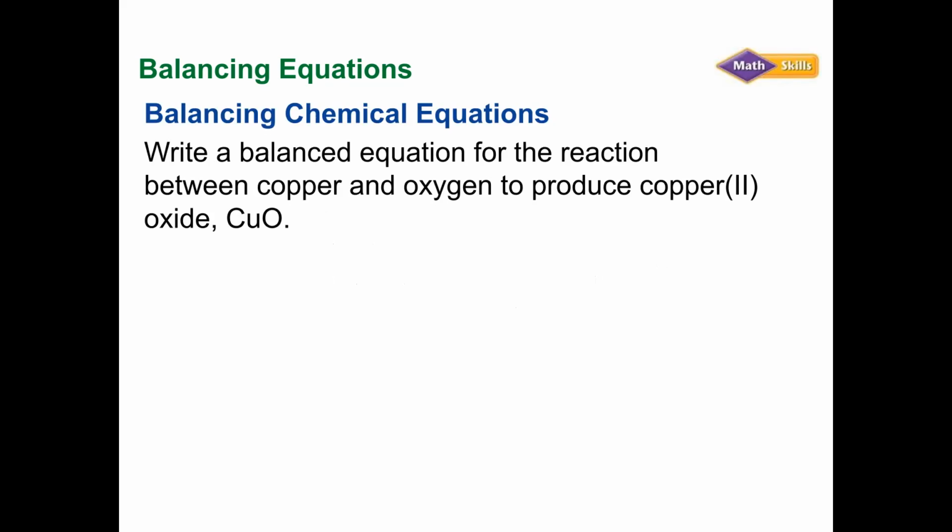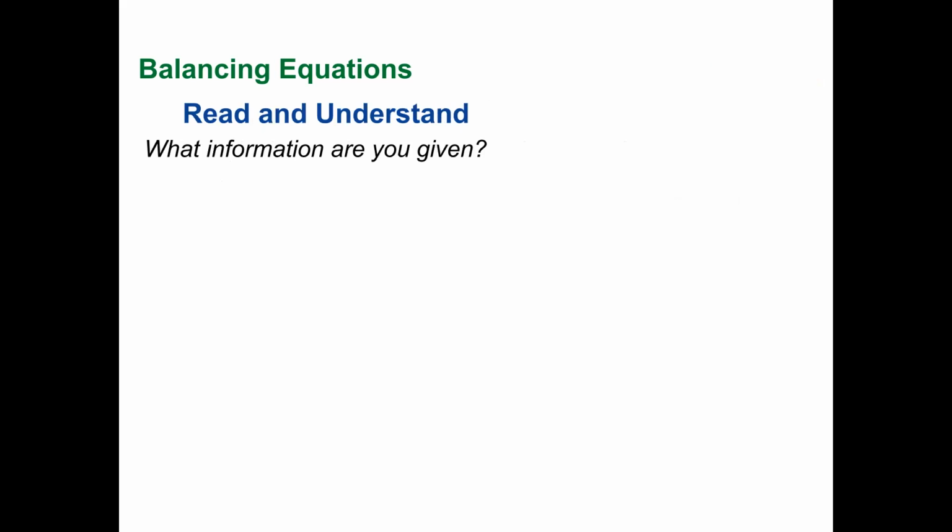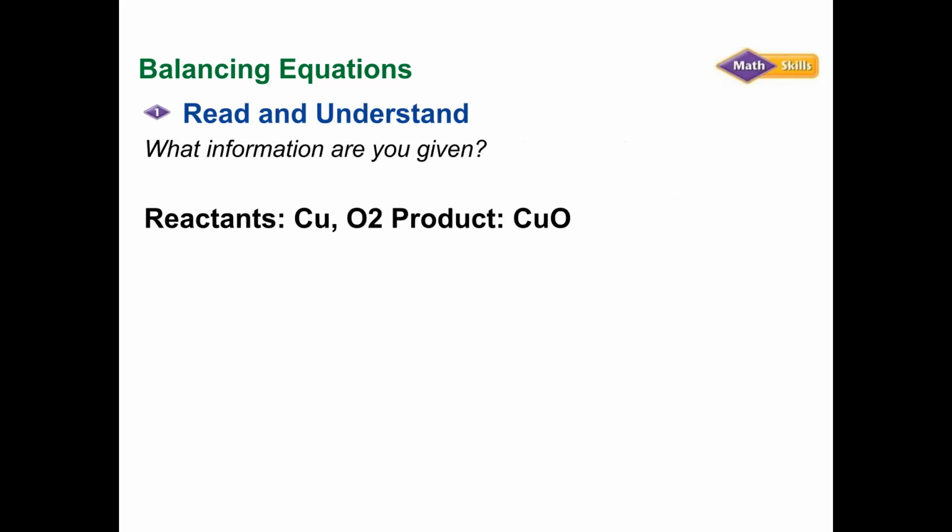So balancing chemical equations, the process for that is basically you write the balanced equation for the reaction between the copper and oxygen to produce copper oxide, or CuO, right? So we're going to write down the reactants. Copper is just copper, Cu. Oxygen is diatomic, so it's going to be O2.